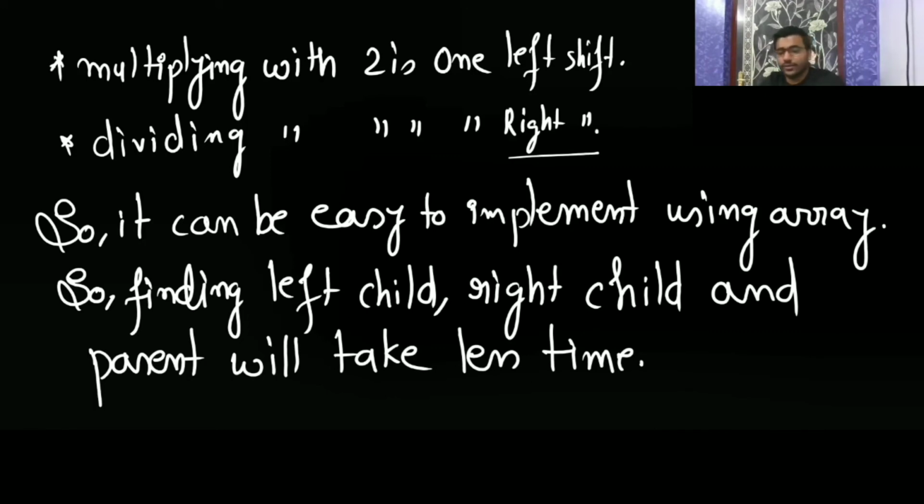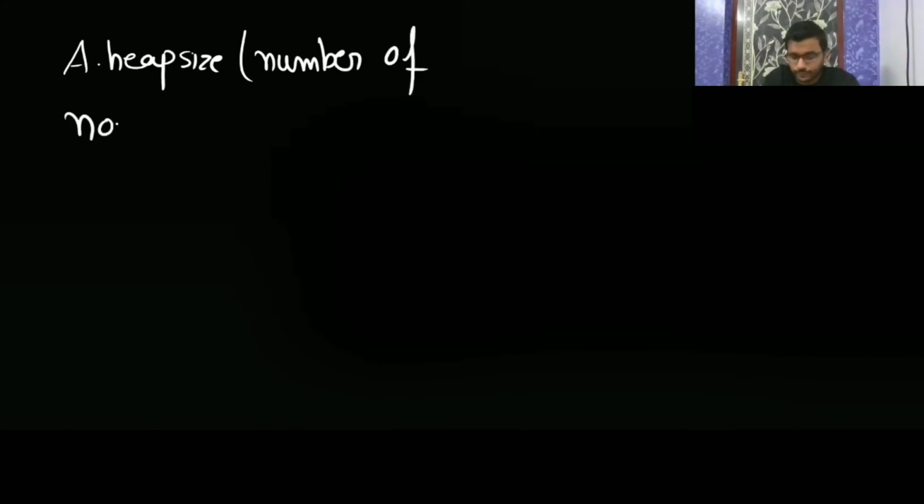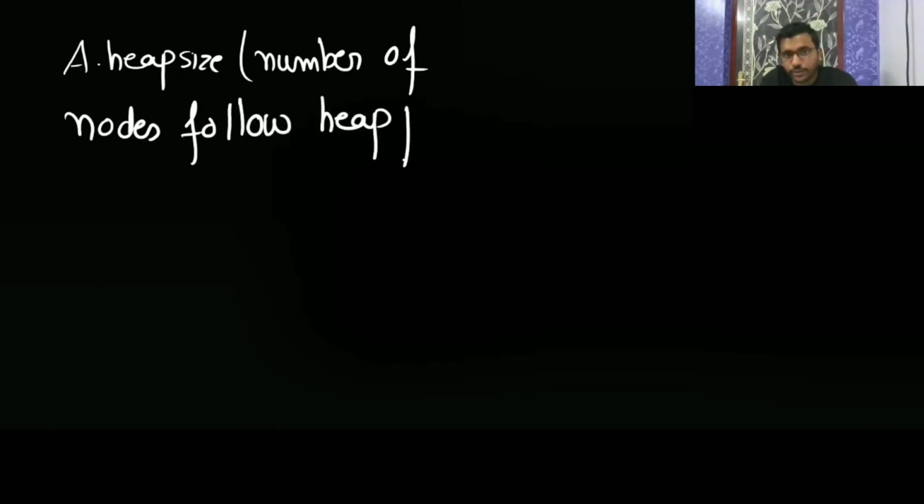Okay. So now I will give some array and you have to tell me whether it is a max heap or not. A.length is going to be the number of elements in the array, and A.heap-size. What is A.heap-size? It is the number of nodes that follow the heap property. The number of nodes following the heap property is called the heap size.